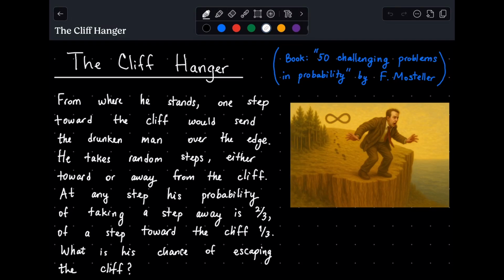The cliffhanger. From where he stands, one step toward the cliff would send the drunken man over the edge. He takes random steps, either toward or away from the cliff. At any step, his probability of taking a step away is 2/3, of a step toward the cliff 1/3. What is his chance of escaping the cliff?